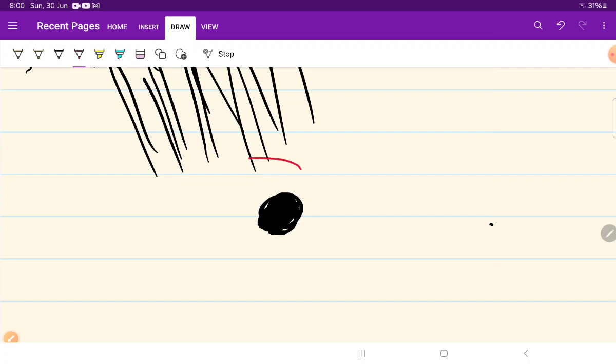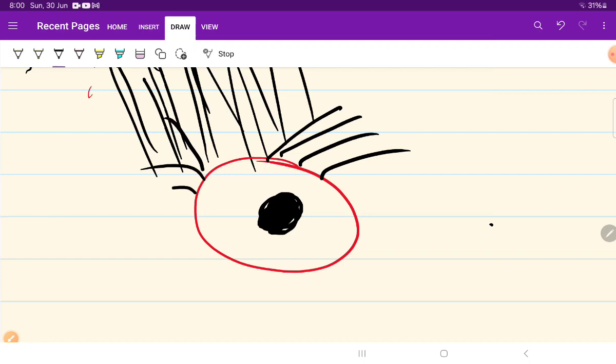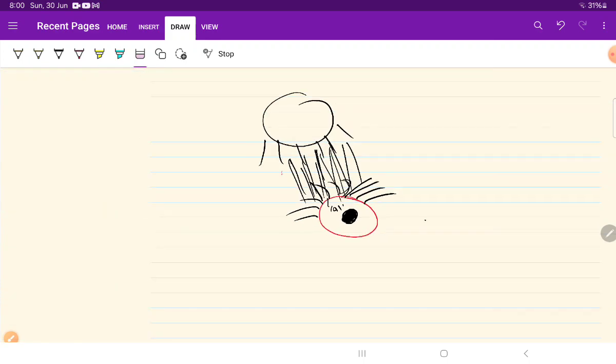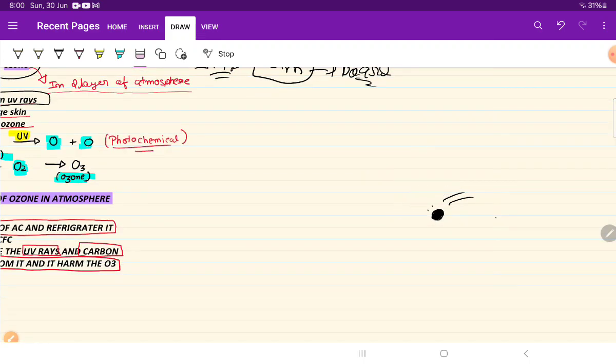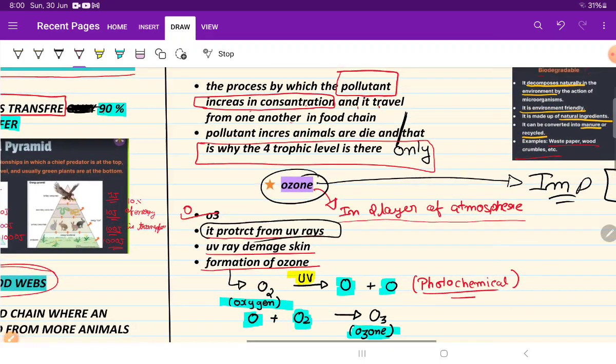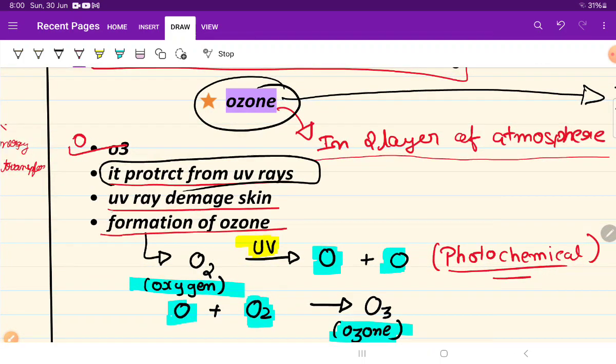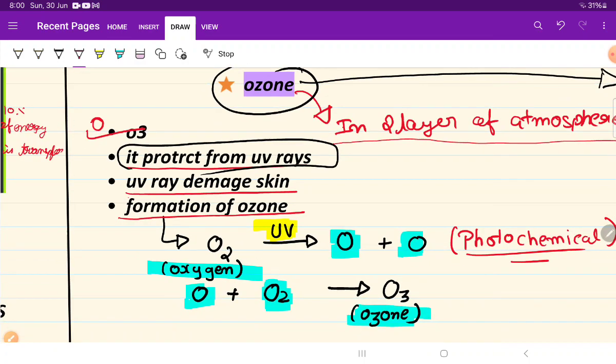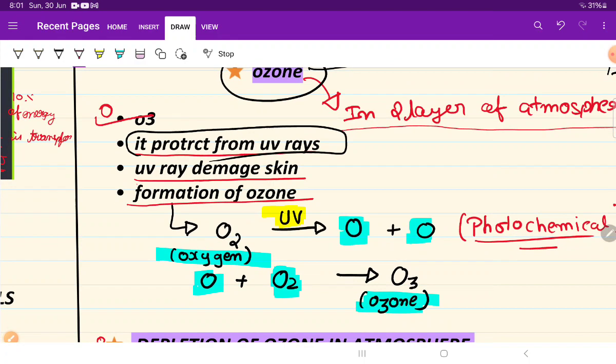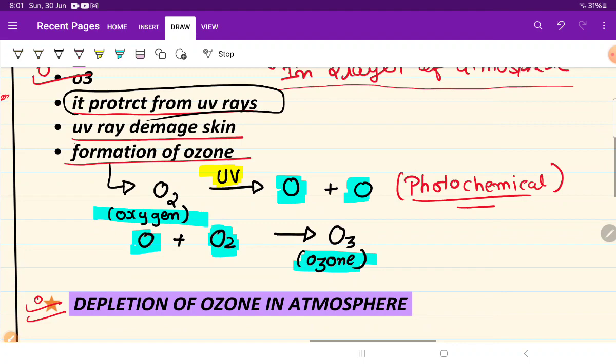Here the ozone is present, so about 90% of the rays are reflected back into space, and only 10% of the rays come into our atmosphere. So that is the importance of our ozone layer. As I have told earlier, UV rays damage our skin. Now let's see the formation of the ozone layer.